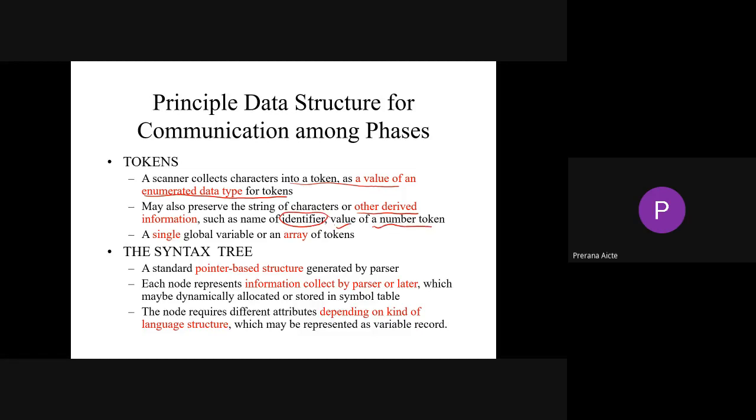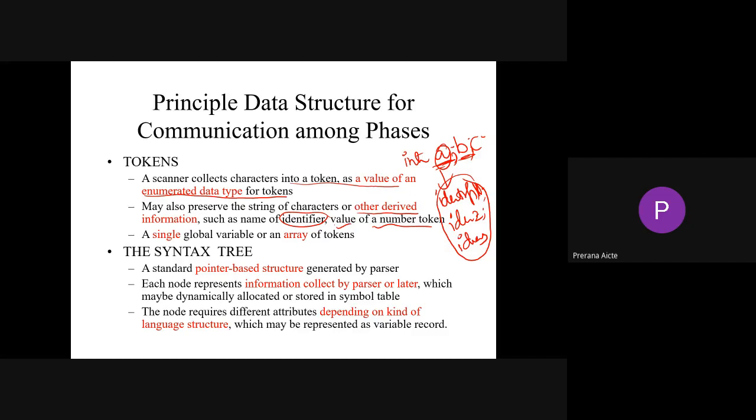Right. So if we write int a, the compiler will treat a as an identifier. Next, comma b. So this one is your identifier one, and b will be your identifier two, right? So it can collect the characters of tokens as a value of an enumerated data type, which means the first variable will be your first identifier, the second variable will be the second identifier. If I use c, then your next identifier is 3. So this becomes an enumerated type, that is, a continuous type of tokens.